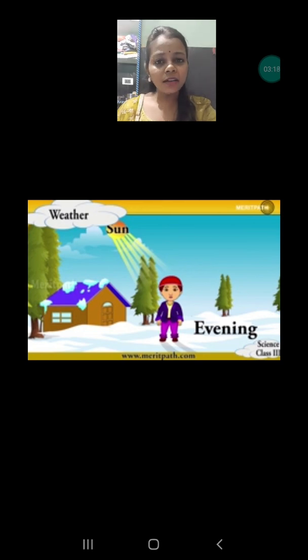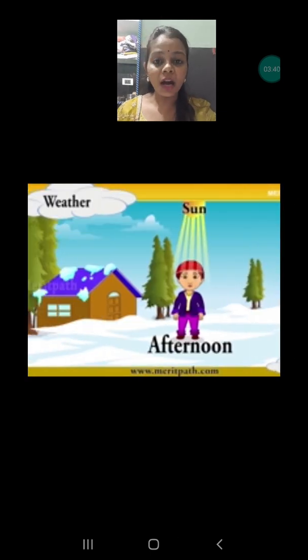In the evening and in the morning we feel a little cooler. Why? This happens only because of the sun. Yes, so the first factor that affects our weather is the sun, and we are going to discuss the sun. Okay, in the morning and evening, the sun rays fall on the earth in a slanting way, and this is the reason why we feel cooler as compared to the afternoon. In the afternoon, the sun is present just above our head, and the sun rays fall on us directly, and this is the reason why we feel a little hotter. Okay, actually, we feel very hot during the afternoon.